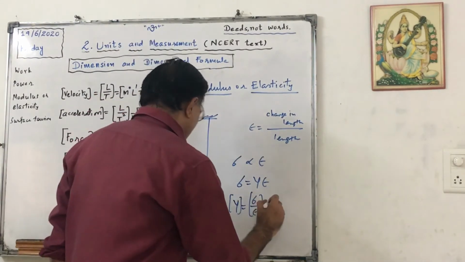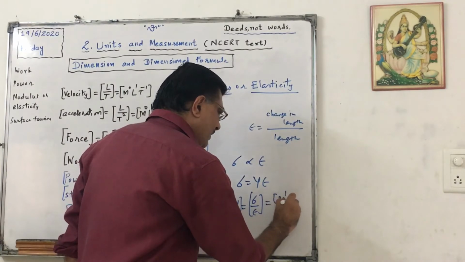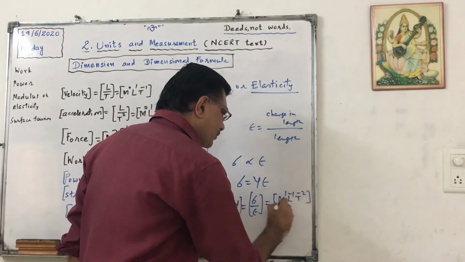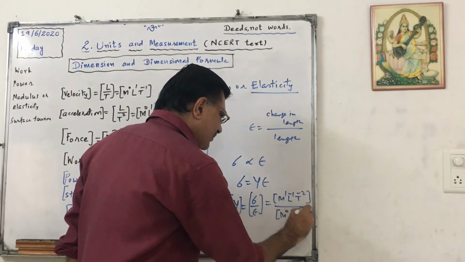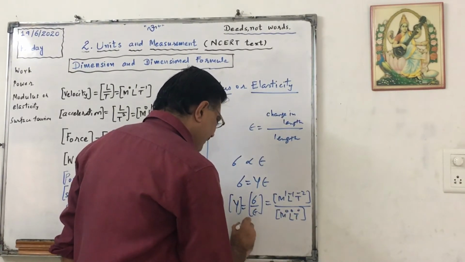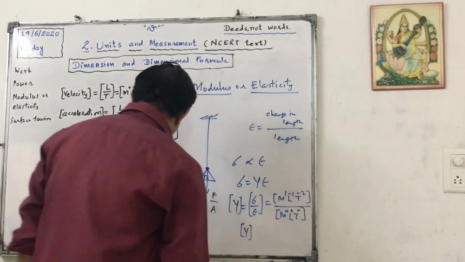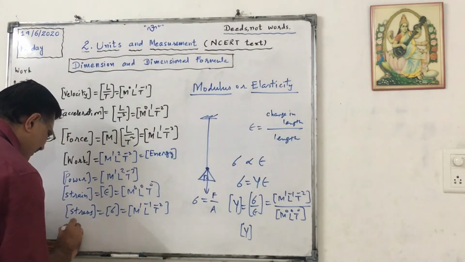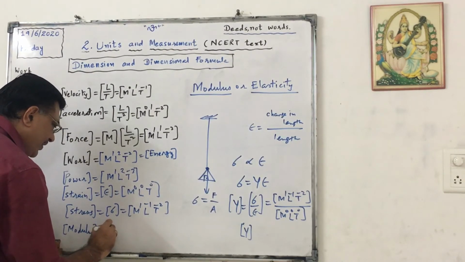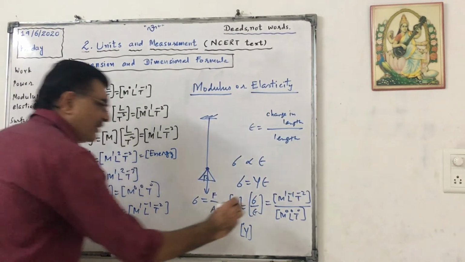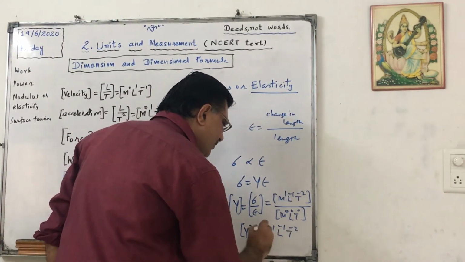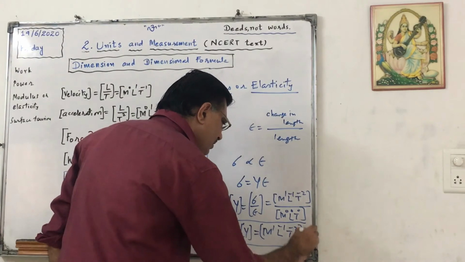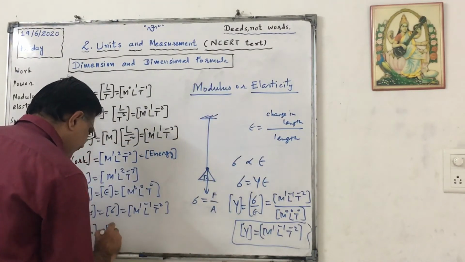So this is M raised to 1, L raised to minus 1, T raised to minus 2, upon this, which is dimensionless, M0, L0, T0. So finally, for any form of modulus or elasticity, this will be M raised to 1, L raised to minus 1, T raised to minus 2, just like stress or pressure.